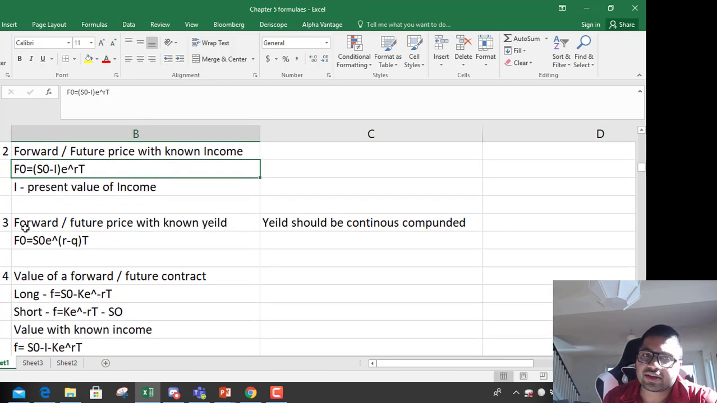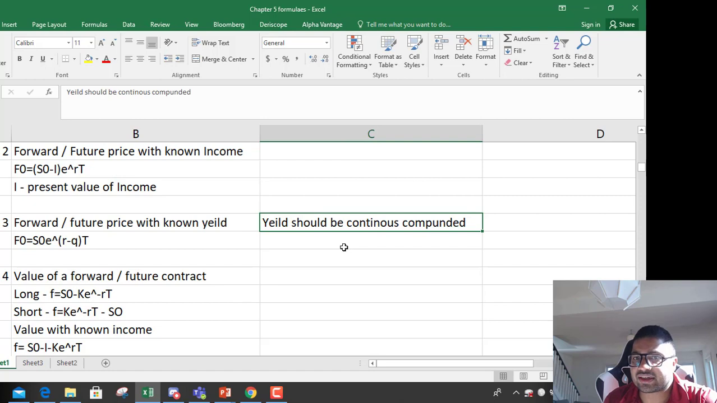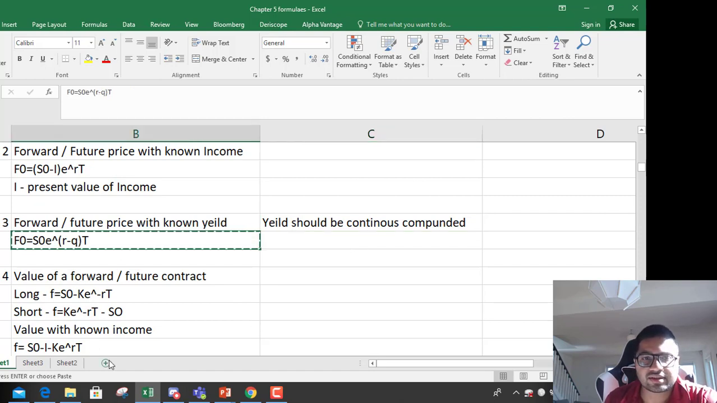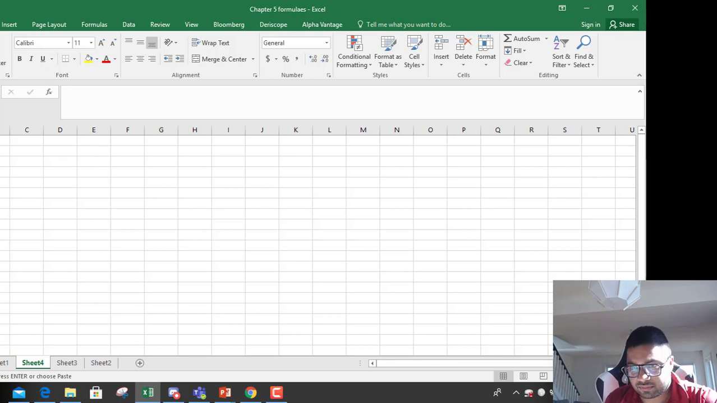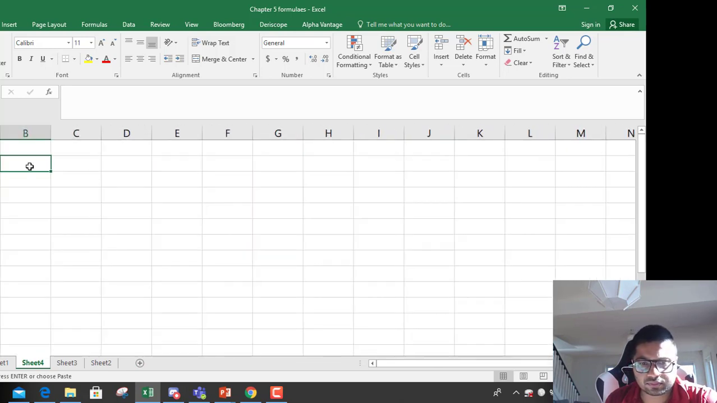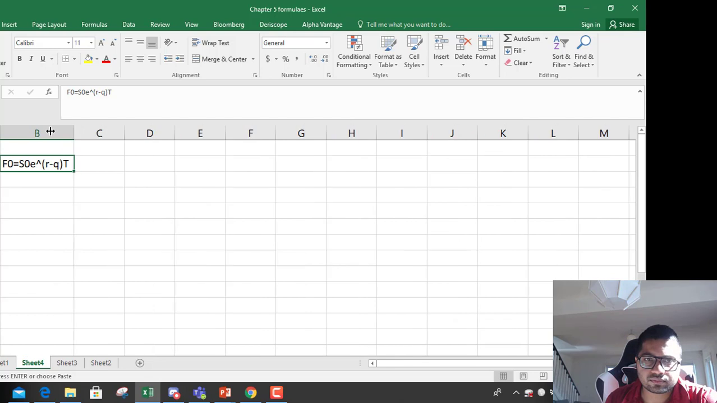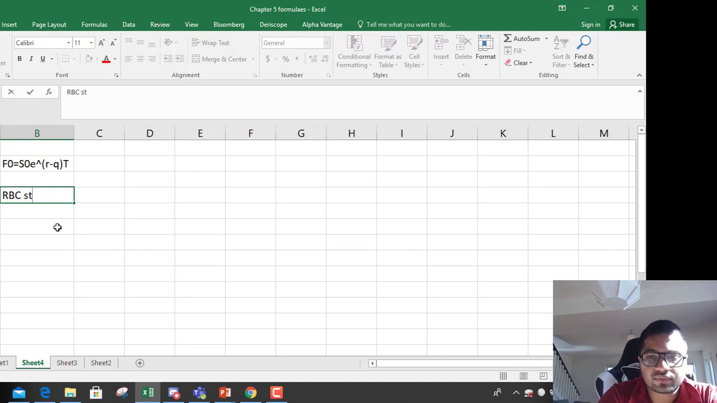But sometimes instead of income they may give you yield. Whenever yield is given, you have to make sure that it is continuously compounded, and then we use the formula. So let's discuss that. Let's calculate the forward price on an RBC stock when yield is given.